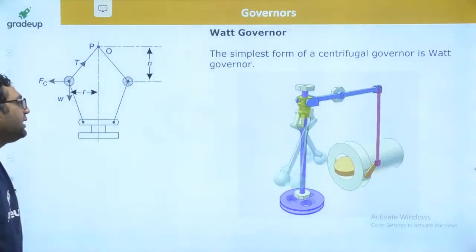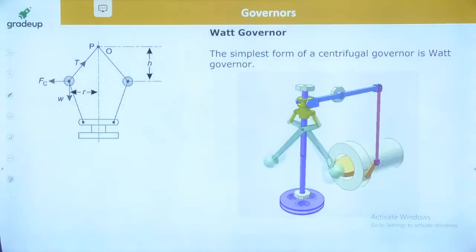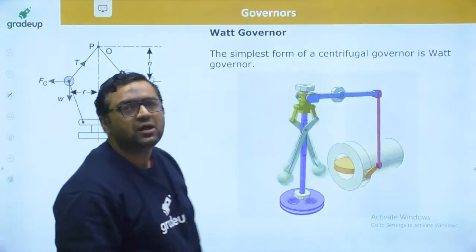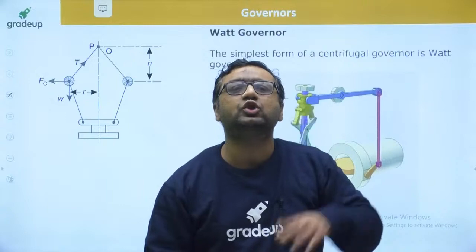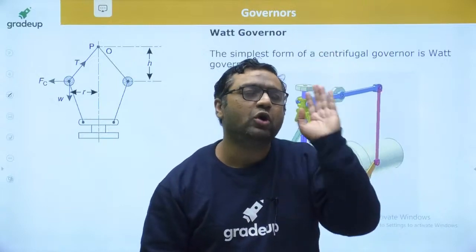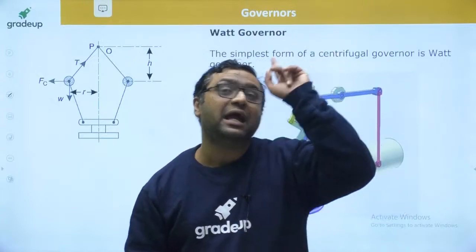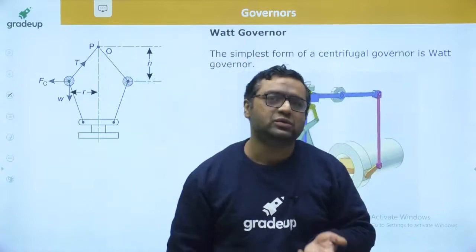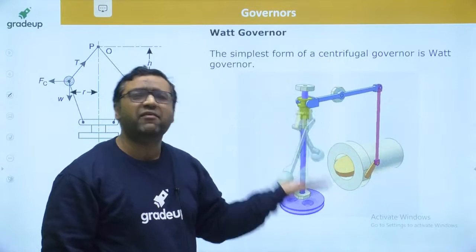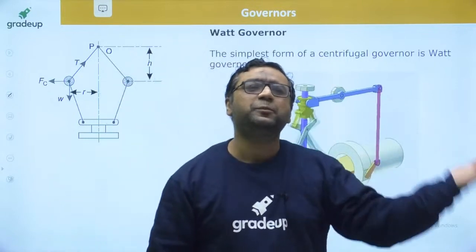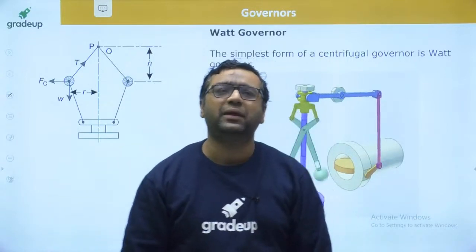So this is the practical case you can see. But guys, this governor was useless, because at that time the minimum speed of the engine was 200 rpm. So we could not use this engine at that time. So now they are definitely useless. This governor was never in use, because the minimum engine speed at that time was 200 rpm.